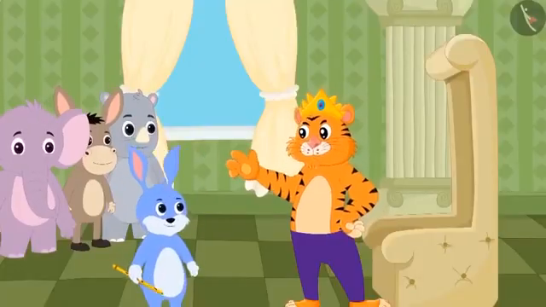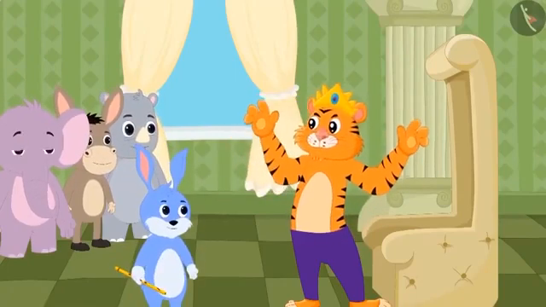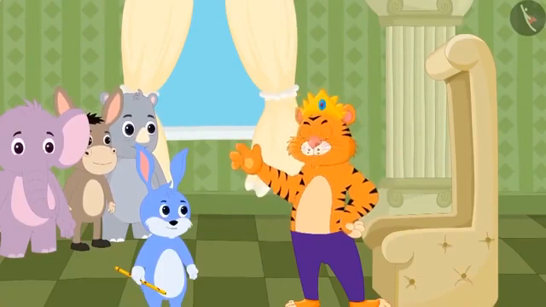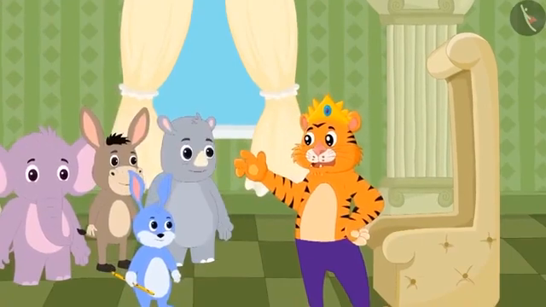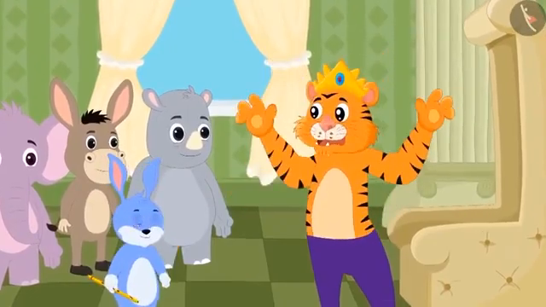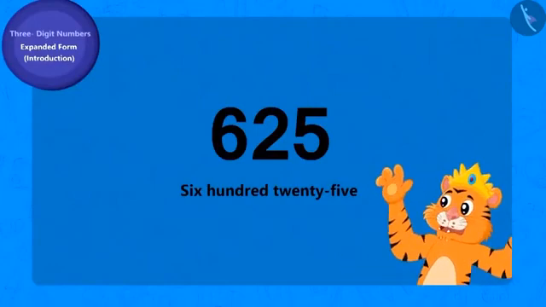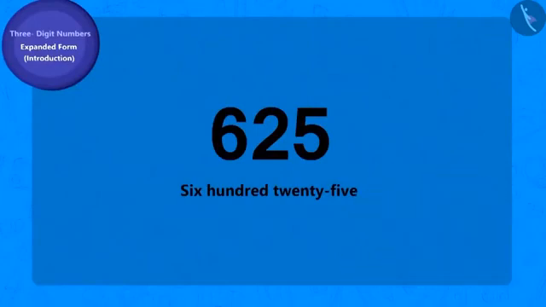The king was very happy and decided to give 625 gold coins to Bunny as a reward. But the king placed a condition before giving the coins. He asked Bunny to tell him the expanded form of 625. Come, let's see how to write the expanded form of three-digit numbers.